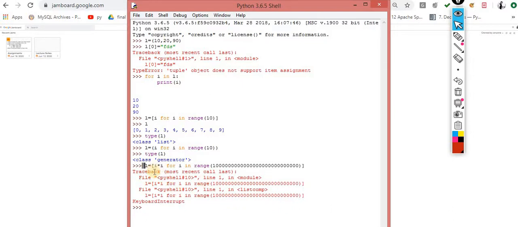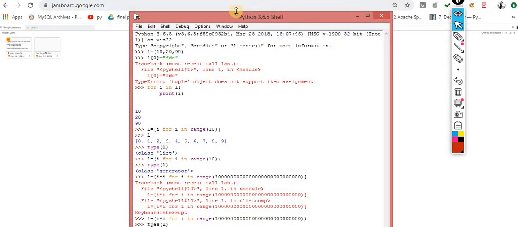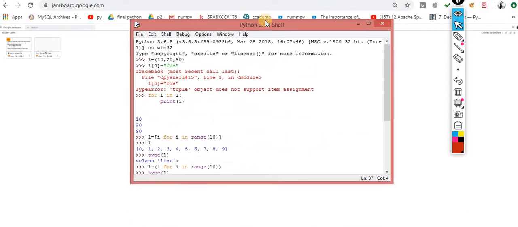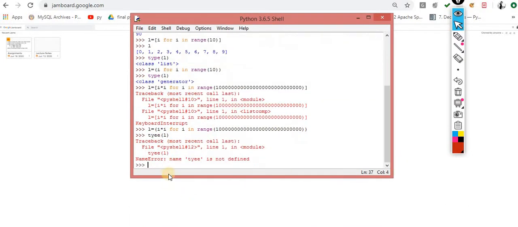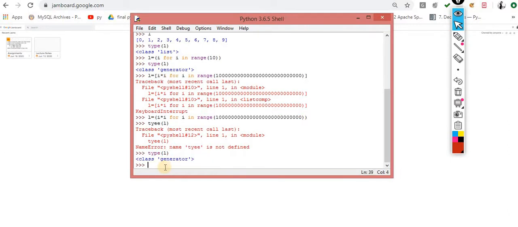Now the same thing that I want to implement. This time I am just changing the braces. Now it will become the generator. Now if you check the type of L, let me move it a little down. If I do this, type of L, now you will realize this is the concept of generator, because now this has become the generator. So as you see, the only change is the braces.